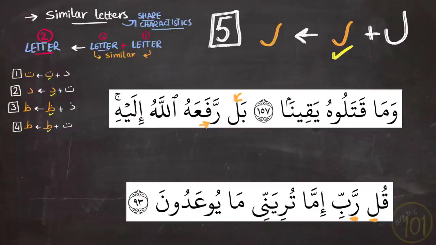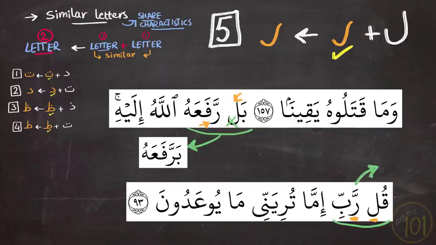In both of these examples, the ra was pronounced and the lam was dropped. So we said بَلْ رَفَعَهُ, and we did not say it with the lam pronounced. That is not correct. And in the second example, we said قُل رَّبِّي.